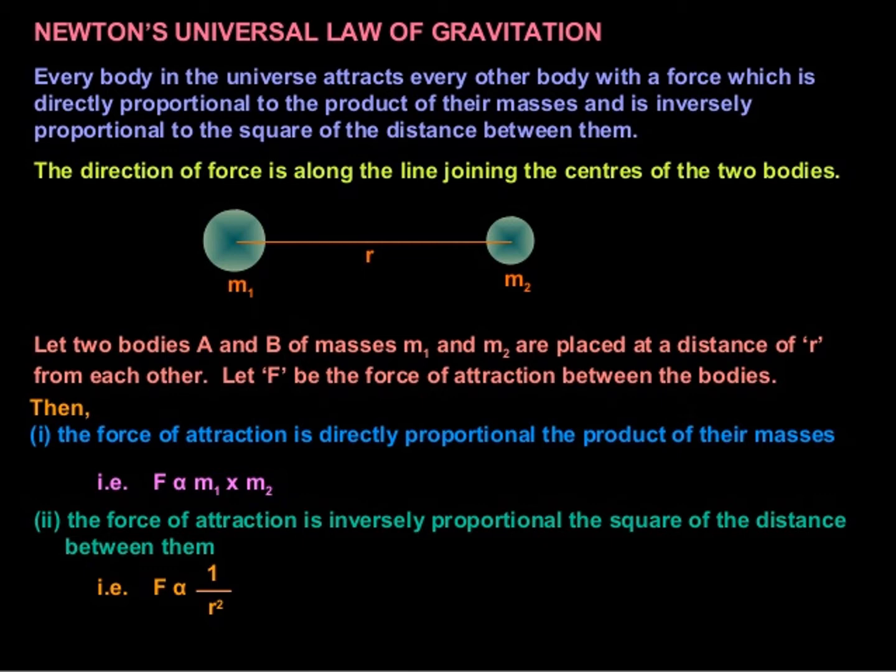So according to the law, the first thing is that force is directly proportional to the product of the masses of the bodies. That is, F is directly proportional to m1 into m2. And the second thing is that the force of attraction is inversely proportional to the square of the distance between them. That is, F is directly proportional to 1 by r square.